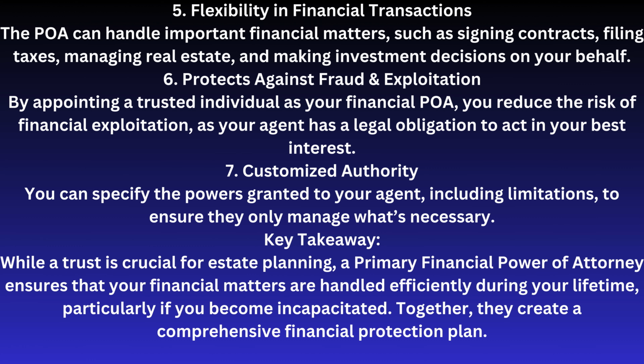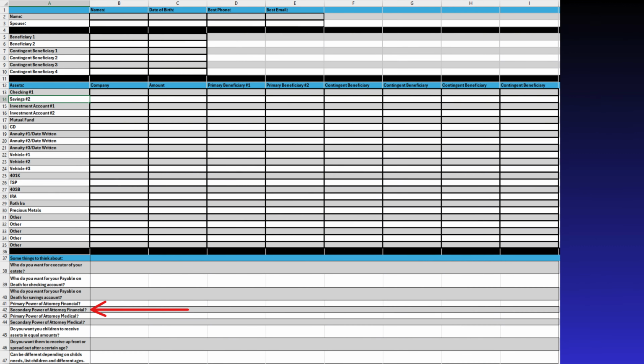Key takeaway. While a trust is crucial for estate planning, a primary financial power of attorney ensures that your financial matters are handled efficiently during your lifetime, particularly if you become incapacitated. Together, they create a comprehensive financial protection plan. Next row down, row 42, asks for a secondary financial power of attorney for you and your spouse.